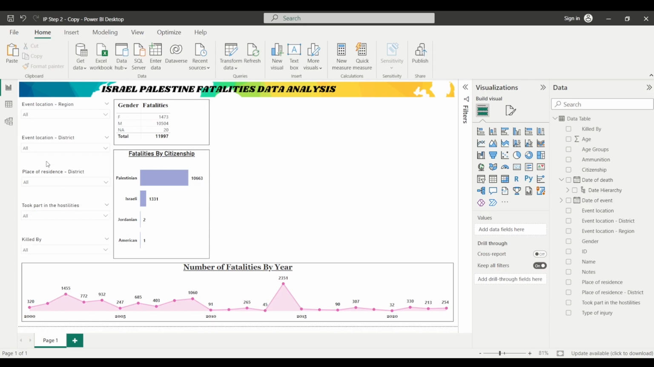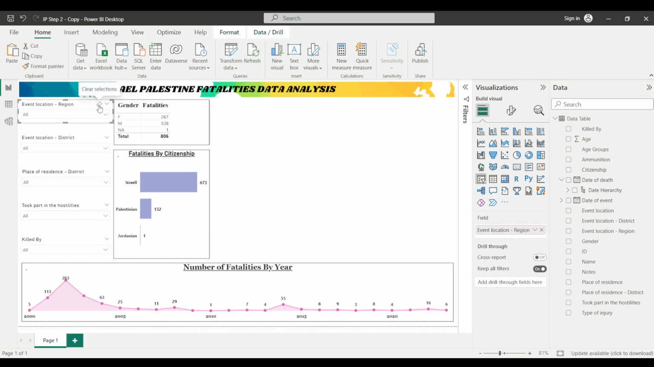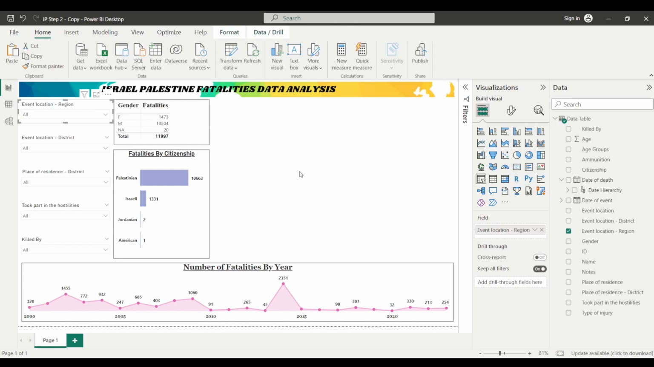Now if you select any particular category from any slicer that you have on this report page, then the entire data represented on this report will be filtered accordingly. For example, if I select, let's say, Israel, from the event location, then the data on the entire report page gets filtered accordingly. And you can clear the selection from here, and now it again shows all the data without any filter being applied, right?